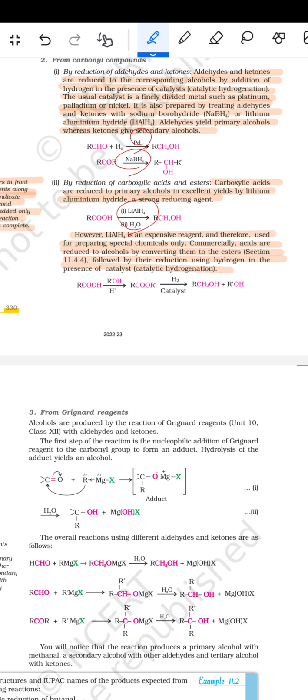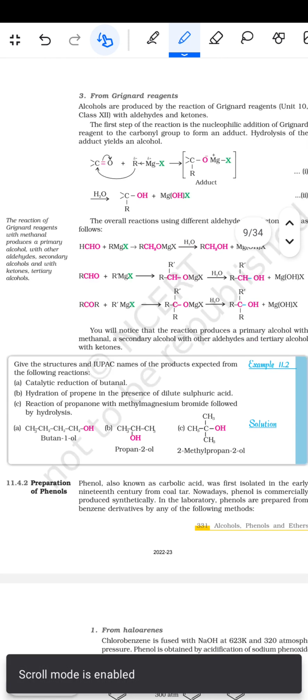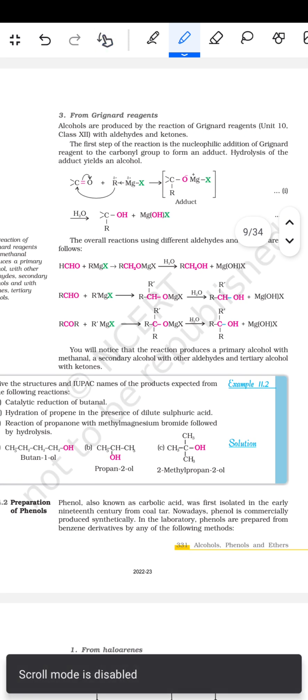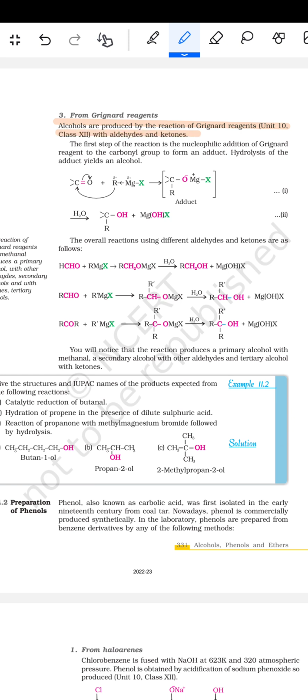So RCOOH, and then with H2 and catalyst, RCH2OH plus R-OH will be formed. Then comes the preparation from Grignard reagents. Alcohols are produced by the reactions of Grignard reagents with aldehydes and ketones. The first step of the reaction is the nucleophilic addition of the Grignard reagent to the carbonyl group to form an adduct. Hydrolysis of the adduct yields an alcohol.